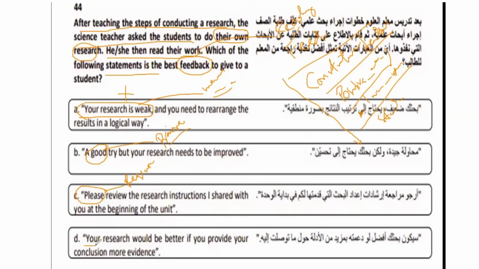However, now look at option D. Your research will be better, right? That means something needs to improve. Now, what to improve? If you provide more evidence in the conclusion, right? So this is very clear what to improve. There are some things to improve, and what to improve, and how to improve feedback, right? So the examiner removed one thing, the positive note, right here, to make it a little bit more difficult question. So we'll move to the next question.